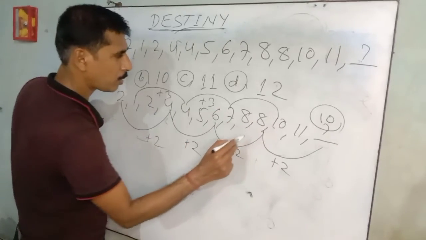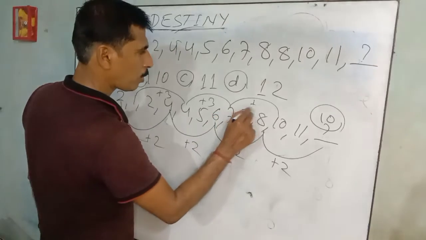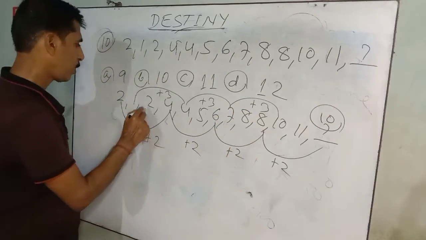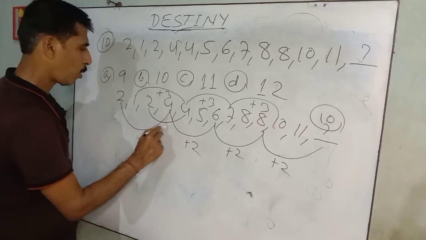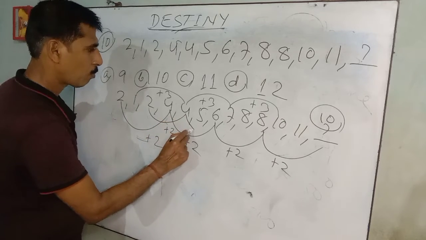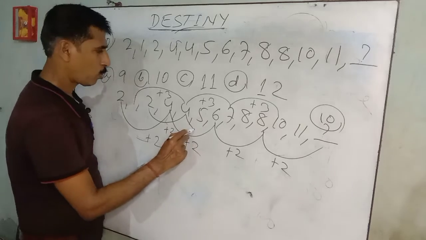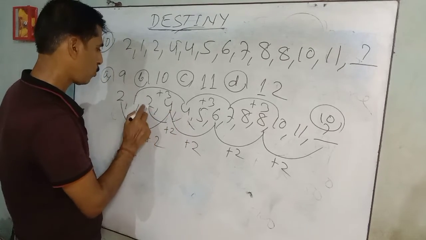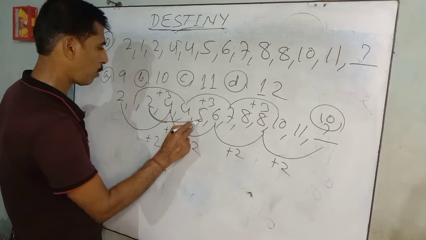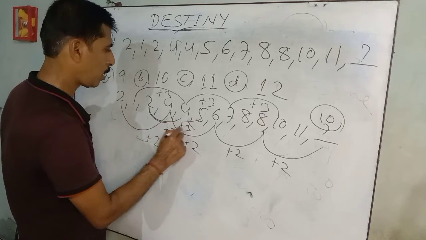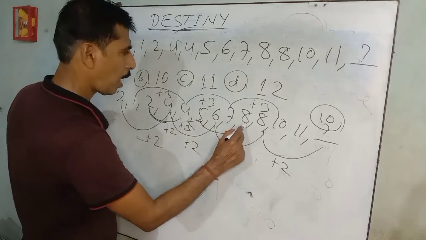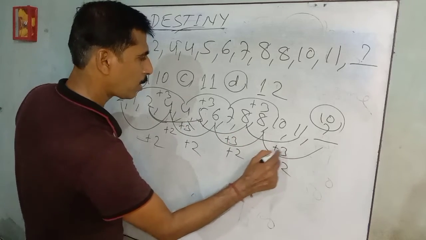After 2 numbers, 7 plus 3, 10. Next, 2 plus 3, 5. After 2 numbers, 5 plus 3, 8. After 2 numbers, 8 plus 3, 11.